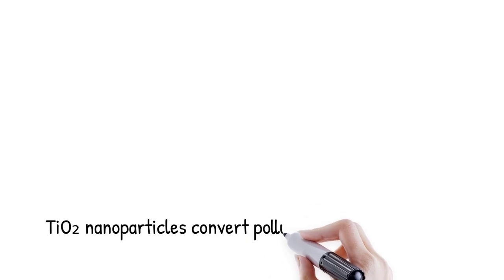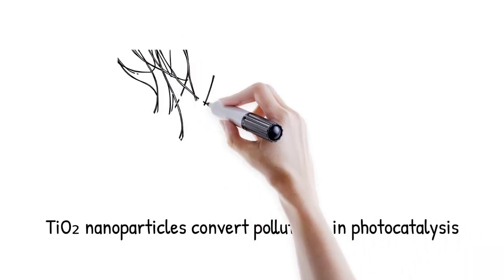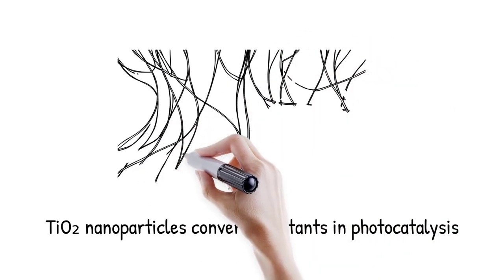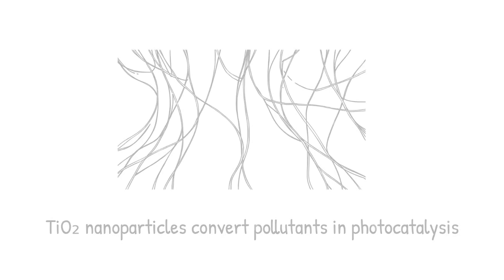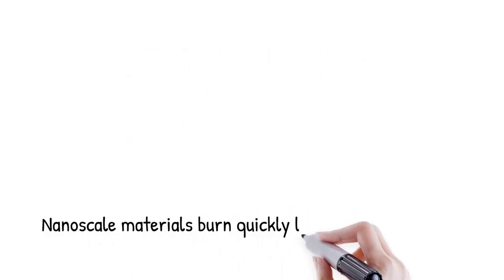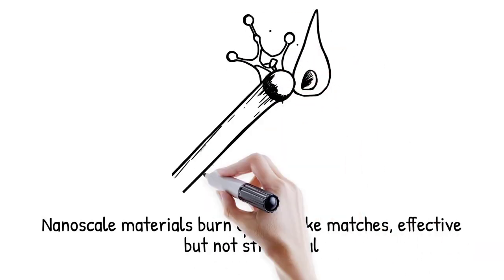The mechanical aspects of these particles are often secondary or intentionally suppressed. Ultimately, surface area governs usefulness more than strength at these dimensions. TiO2 nanoparticles used in photocatalysis convert pollutants using surface reactions activated by UV light. Nanoscale materials are like matches. They burn quickly and effectively, but are not meant to hold up a building.